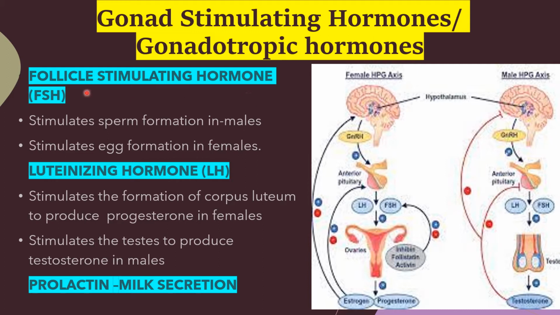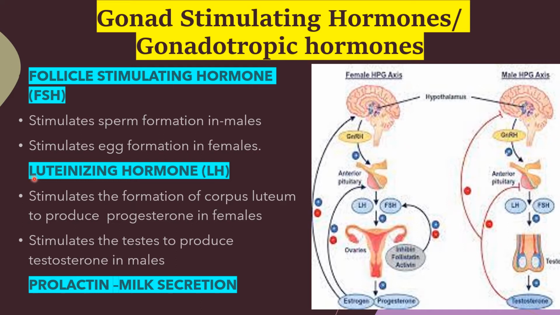First one, follicle stimulating hormone, FSH. These are all very important for examination. You have to remember. What is the major function of follicle stimulating hormone? It stimulates sperm formation in males, but in females, it stimulates egg formation.